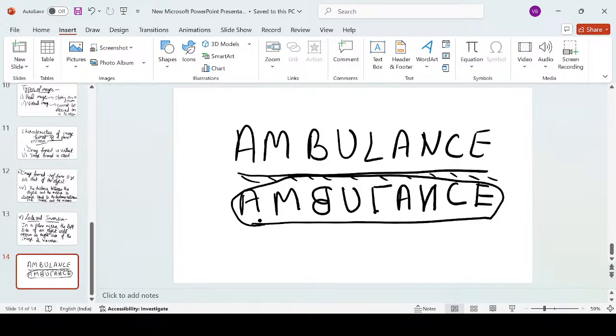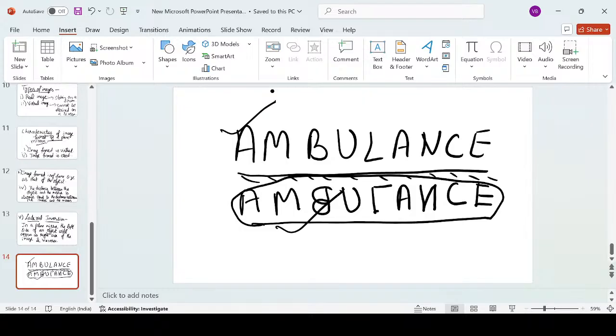Okay, so at least the driver of the vehicles who are driving ahead of the ambulance, when they look in their rear view mirror or the side view mirror, they will not see the image like this. They will read it like this, and they will understand, oh, it is an ambulance. So they will clear the path so that it can reach the hospital on time and help the patient properly. All right, and this is all because of the property called lateral inversion.